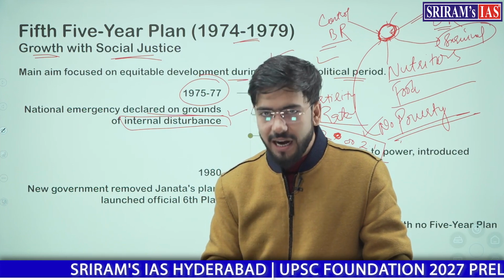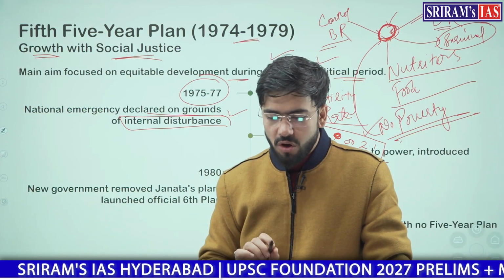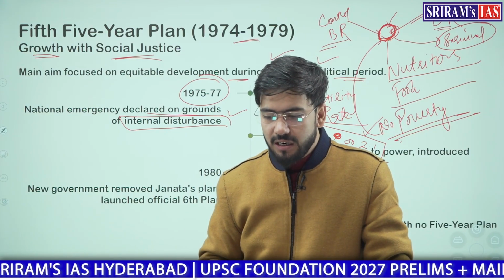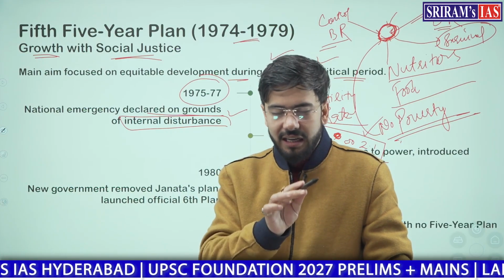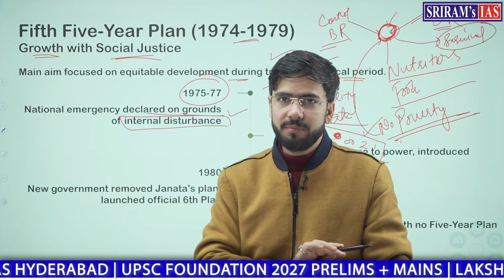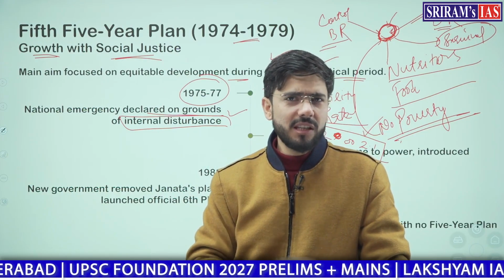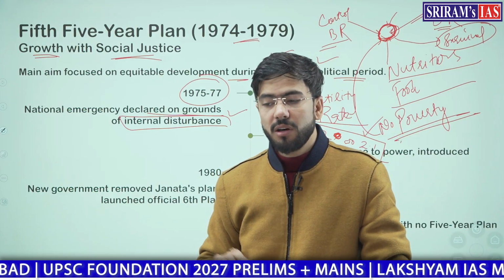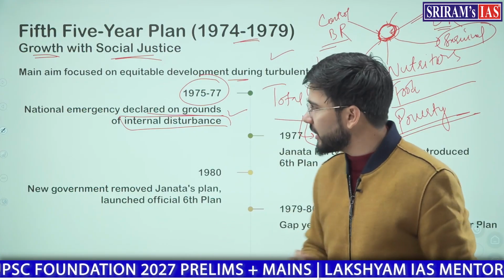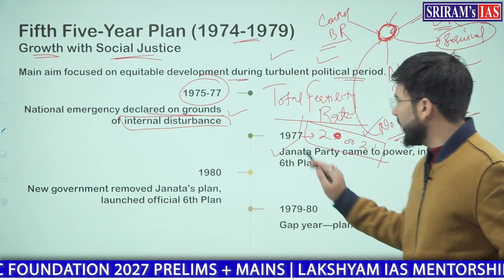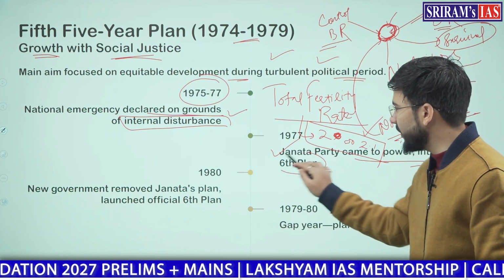And due to that, we had only one party, and it was said by multiple people from the colonial era, or multiple governor generals, that India is Congress and Congress is India, or India is Indira and Indira is India. These were some of the cliche terms used for Indian politics. Now, we do not need to go into politics. So, moving ahead, in 1977, Janata Party came into power and introduced the 6th 5-year plan.